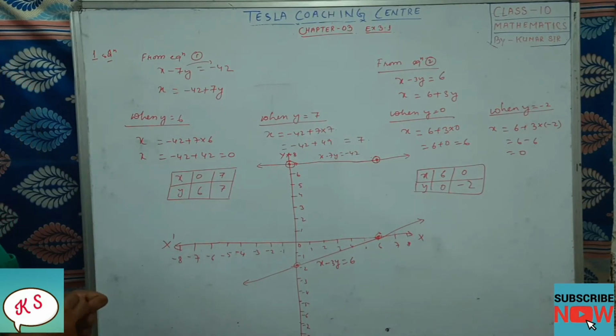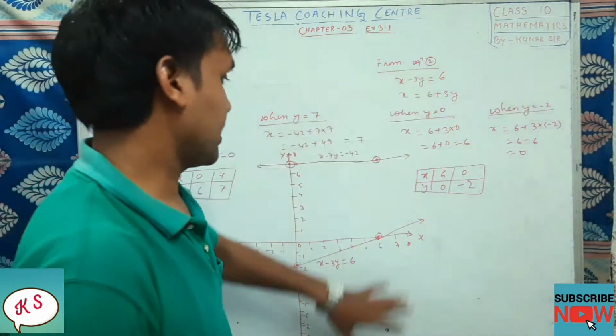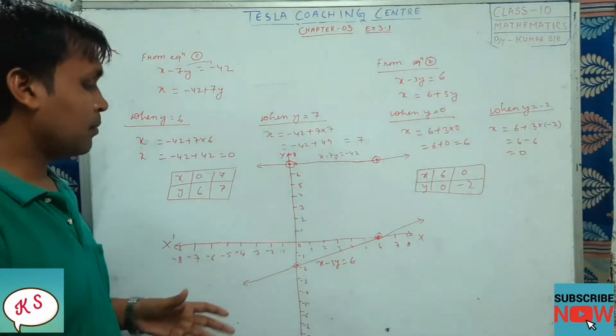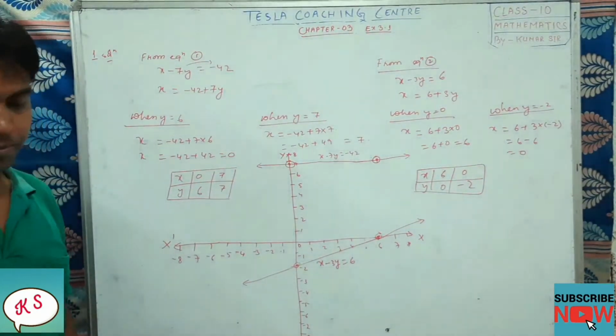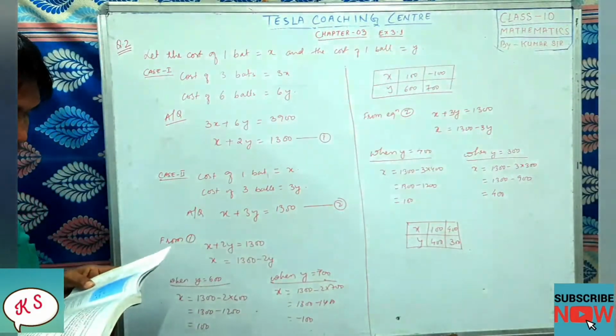So here we come to the end of question number 1. Hope all of you have understood it. Do it properly. These portions you will write first, then you will write second, and this one you will draw in your graph. So I hope you have understood it. It's very simple. Now we are going to do question number 2. So let me read out question number 2 first.